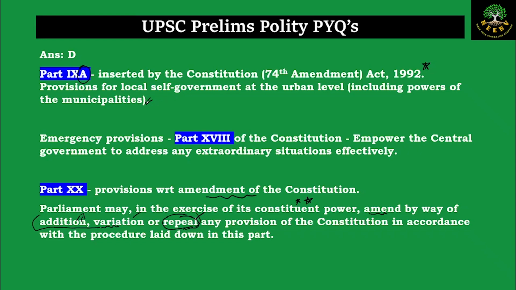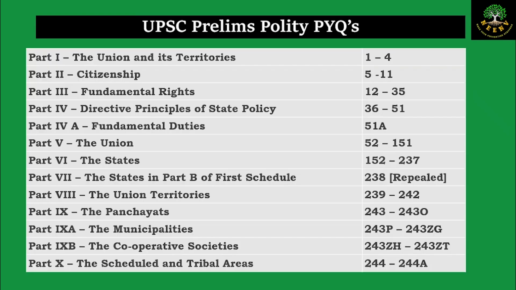So here it is important for us to see what are all the important parts of the Constitution on one side and what is mentioned in those parts and the different articles which are pertaining to that part. Part 1 is Union and its territory. In 2 we have citizenship. Part 3 is important because it has fundamental rights. Part 4 is important because it has DPSPs. And we have Part 4A because fundamental duties were not there originally in the Constitution. They were later on added through an amendment. That is why if you see here, we have till Article 51 and 51A is added to fit in between those articles. So that is why we have 4A here.